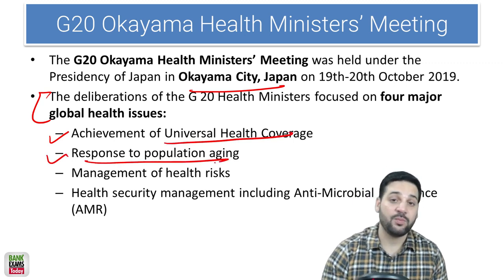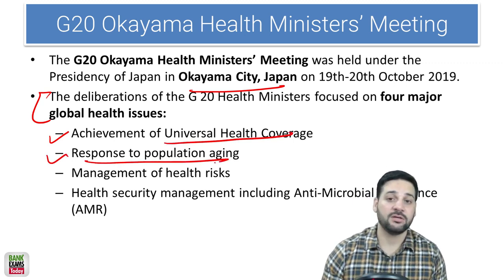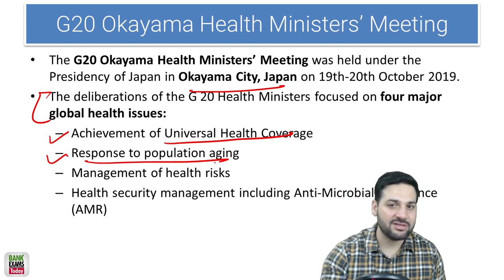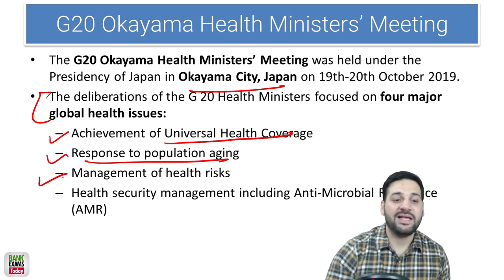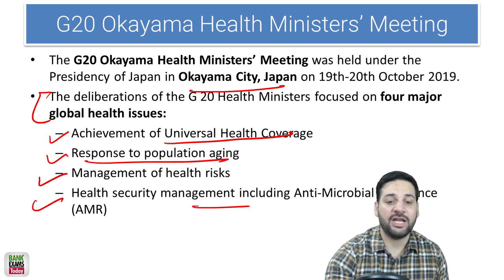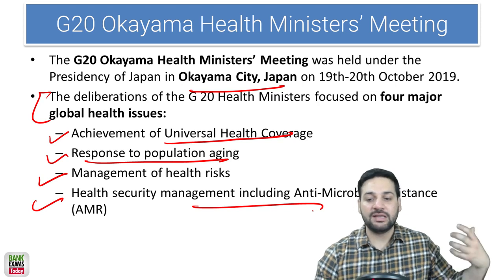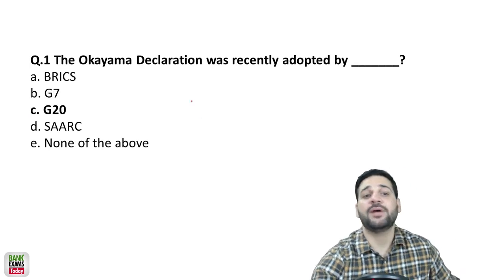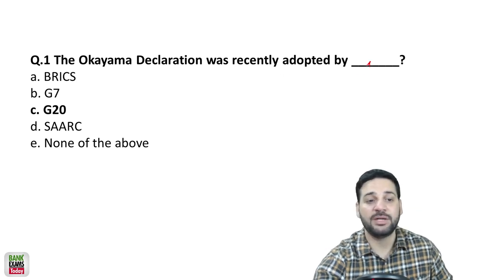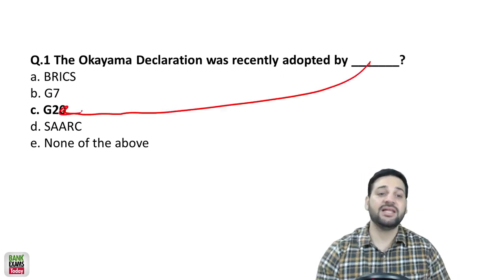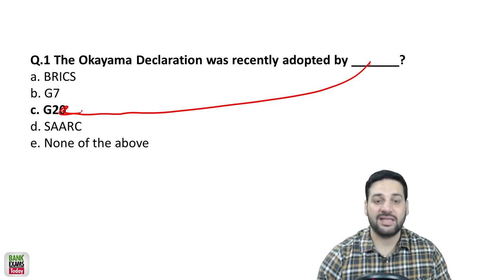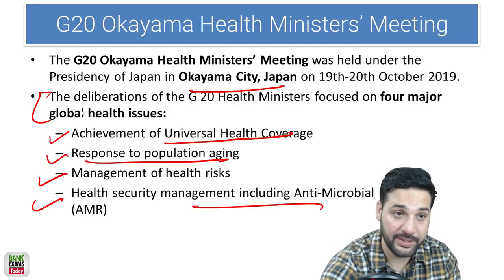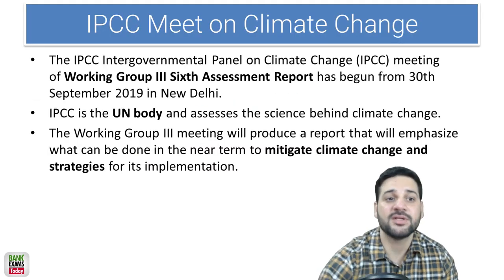That is a major issue. Population aging, people are not having kids there, and population aging is an issue there. Management of health risk and health security management, including antimicrobial resistance. So the question here is, the Okayama Declaration was recently adopted by the G20. So really important. That was an important question.